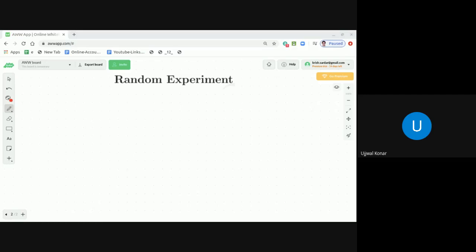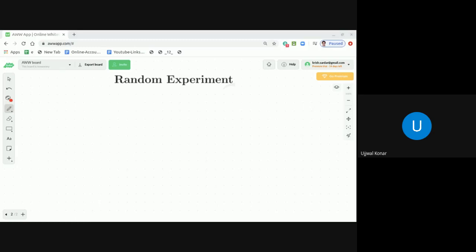Okay, let me give you an example. Suppose you toss a coin. Tossing a coin is an experiment, and not only an experiment, it is a random experiment. Why? Because the possible outcomes are more than one. That means either you can get a head or you can get a tail.